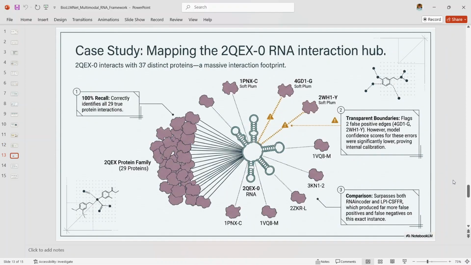Case study mapping the 2QEX0 RNA interaction hub. This case study makes the performance easier to interpret. Biologically, the RNA sequence has 37 interaction partners, so it is a strong example for testing real-world usefulness. BioLLMNet correctly identifies all 29 true interactions within the 2QEX family and makes only two false positive predictions, which gives it very strong recall while still keeping a balanced overall profile.